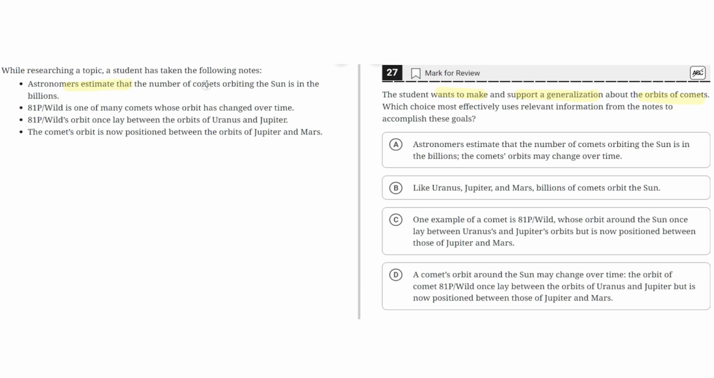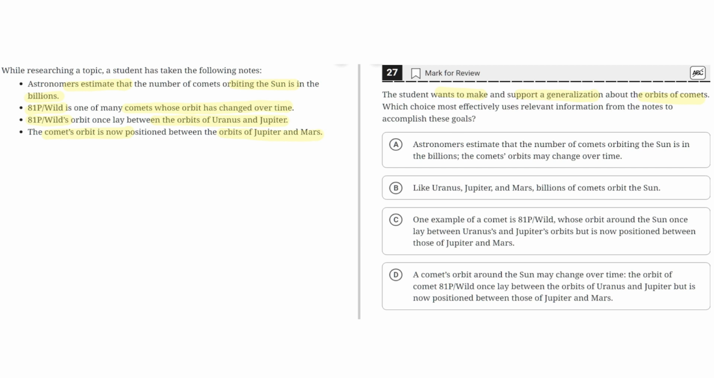Astronomers estimate that the number of comets orbiting the Sun is in the billions. 81P/Wild is one of the many comets whose orbit has changed over time. 81P/Wild's orbit once lay between the orbits of Uranus and Jupiter. The comet's orbit is now positioned between the orbits of Jupiter and Mars.